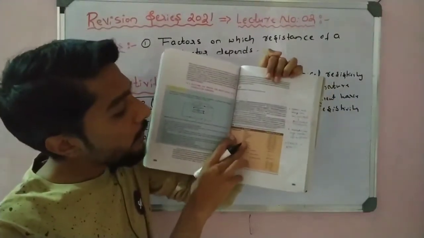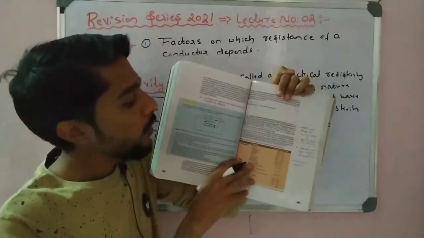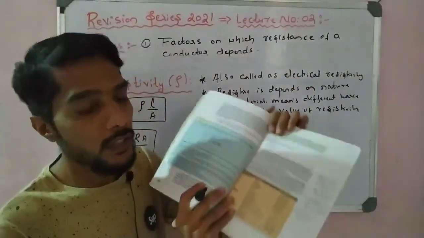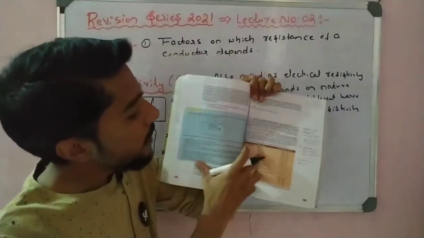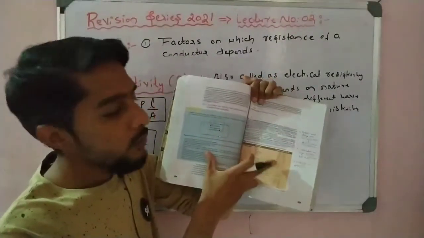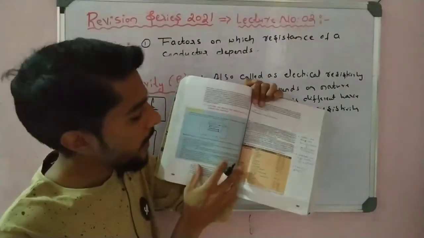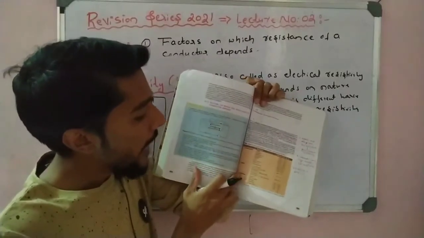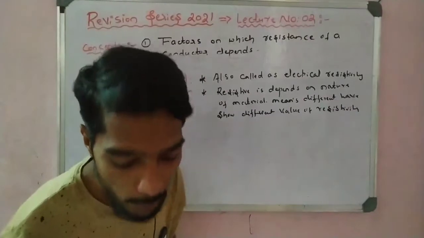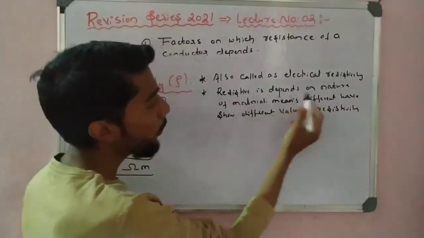See here, different conductors have different resistivity, in ohm meter. Silver has one value, copper has a different value. These values are called resistivity. So I conclude that conductors have different resistivity, alloys have different resistivity, and insulators have different resistivity. That is a point you have to remember, right students? Very important point.